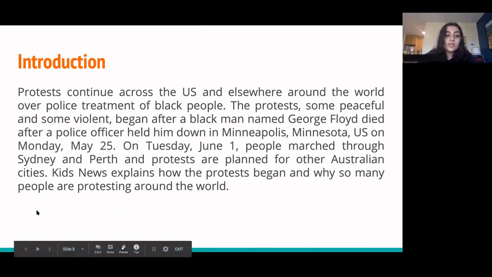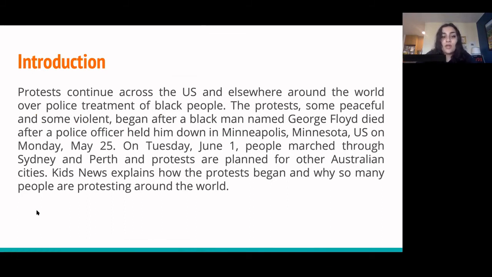Introduction. Protests continue across the US and elsewhere around the world over police treatment of Black people. The protests, some peaceful and some violent, began after a Black man named George Floyd died after a police officer held him down in Minneapolis, Minnesota, US, on Monday, May 25th. On Tuesday, June 1st, people marched through Sydney and Perth, and protests are planned for other Australian cities. Kids News explains how the protests began and why so many people are protesting around the world.